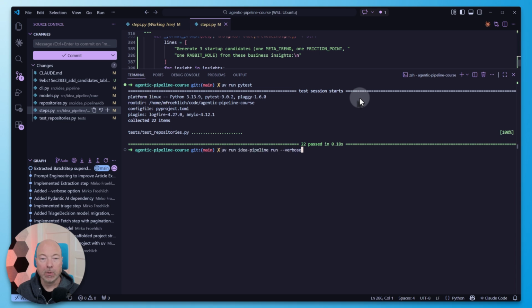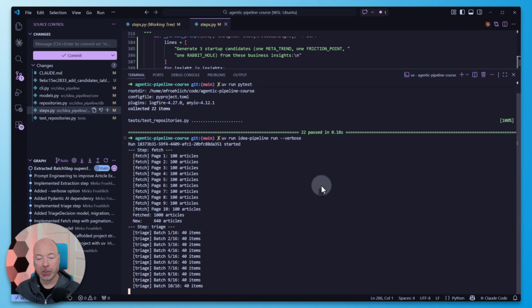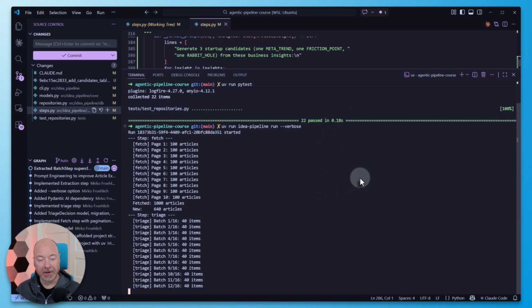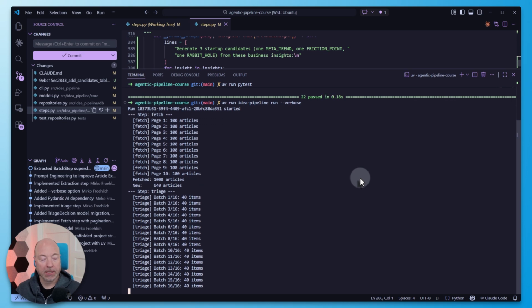I'll use the verbose parameter again. So I haven't run it since yesterday, which means there should be a whole bunch of new articles to fetch. Fetching is pretty quick, but then we need to do all the triage, of course. Yep, so we fetched 1,640 were new. So now we're triaging those. You know the drill by now. That's actually very, very quick with our parallel processing and batching combined.